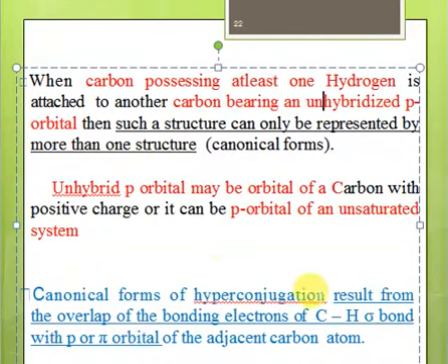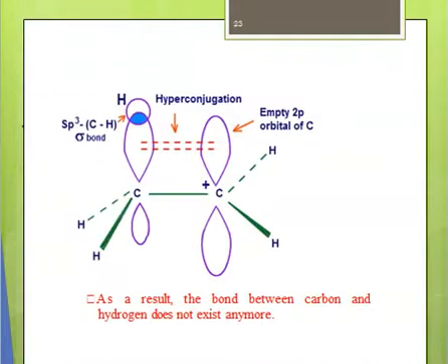So in case of resonance it was actually the overlapping of p orbitals of a pi system, but in case of hyperconjugation, here we have this C-H sigma bond, which is actually overlapping with the p or pi orbital of the adjacent atom. So let me draw this to represent the process of hyperconjugation.